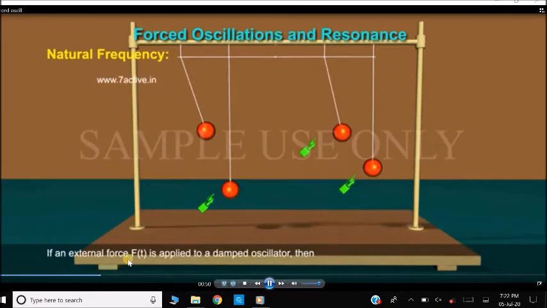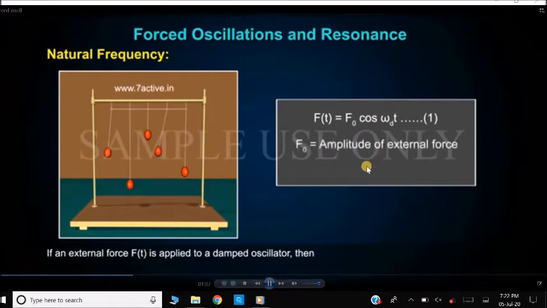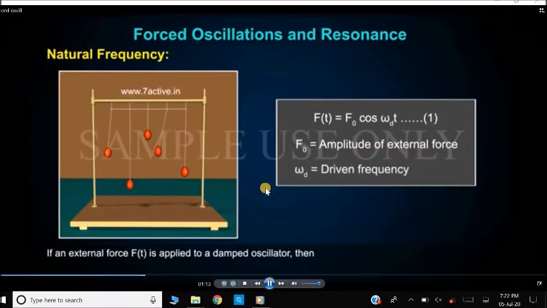If an external force f of t is applied to a damped oscillator like this, then the force has the expression f of t is equal to f naught cos omega d t. This is taken as equation number 1. Now we are going to explain this using the equation of motion. Here f naught is called the amplitude of the external force and omega d is the driven frequency.